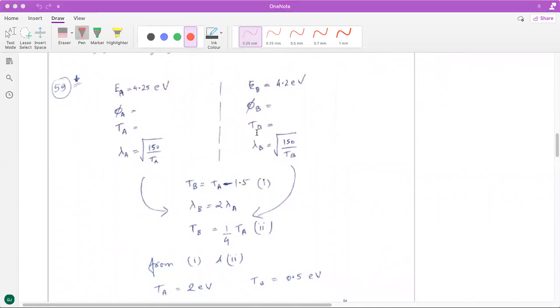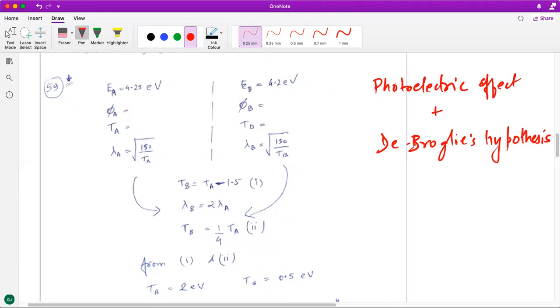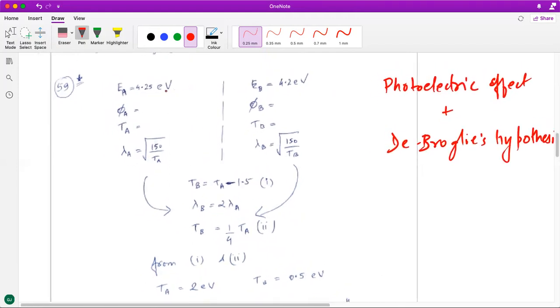It's a good question. It's a lengthy question, but really a question that is a combination of photoelectric effect and de Broglie's hypothesis. Now, where does de Broglie's hypothesis feature in? Here, notice the approach, the way in which you have to do the question. That is the most important part about this question. First you comprehend the information that is given in the question.